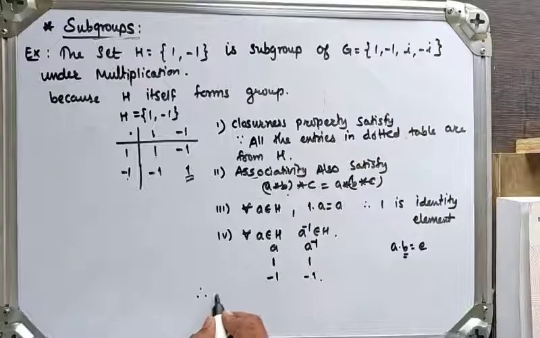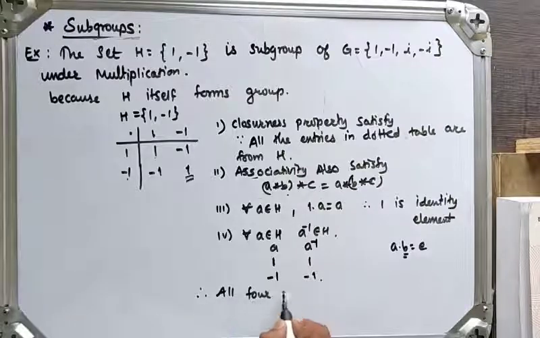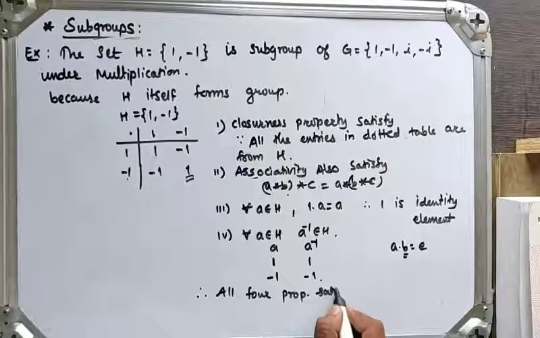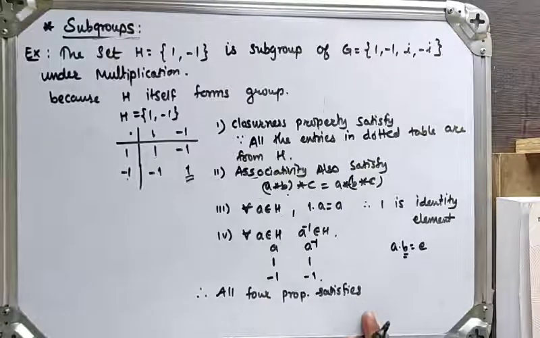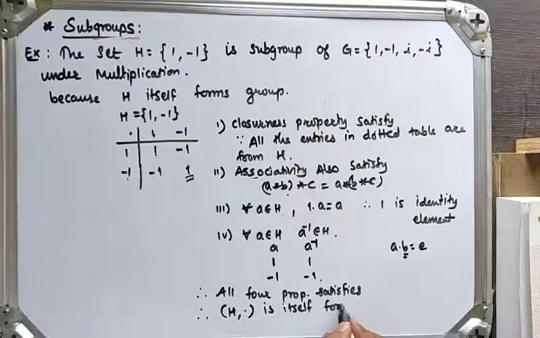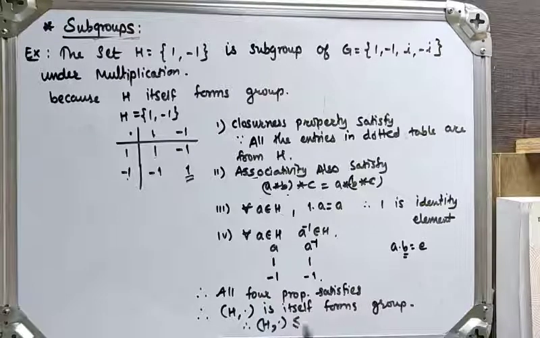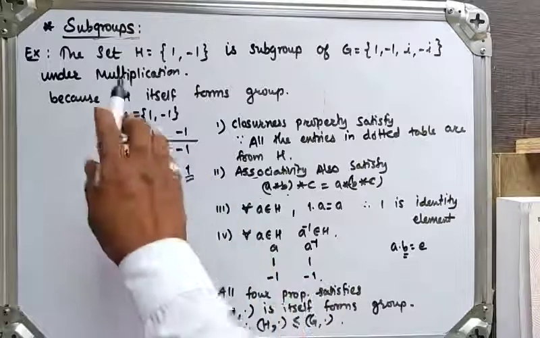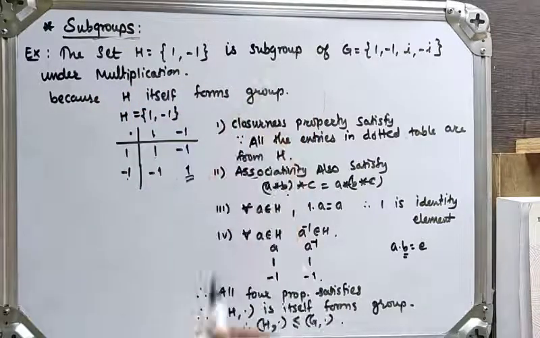Therefore all four properties are satisfied, which means H under multiplication itself forms a group. This means H under multiplication is a subgroup of G under multiplication. Okay, so this proves that H is a subgroup of G, because H itself forms a group.